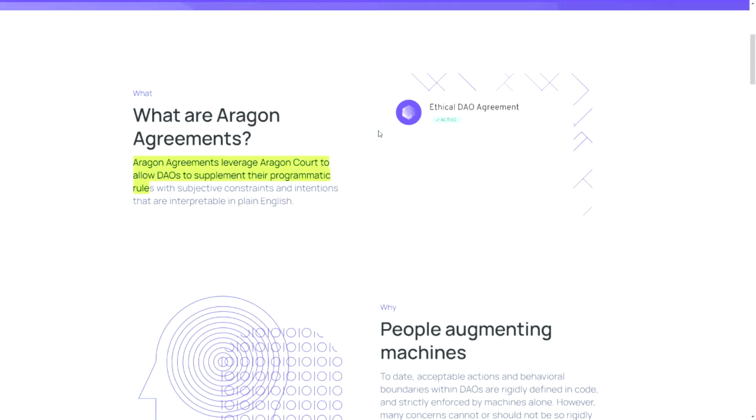So agreements can be put on top of the rules that you have created within your DAO. So it's not necessary, but it's definitely interesting to add these because they allow for more flexibility. Especially in the beginning, it's really hard to think of every possible situation. So by creating agreements, you can set some general guidelines and rules that uphold the vision of the company and the project.